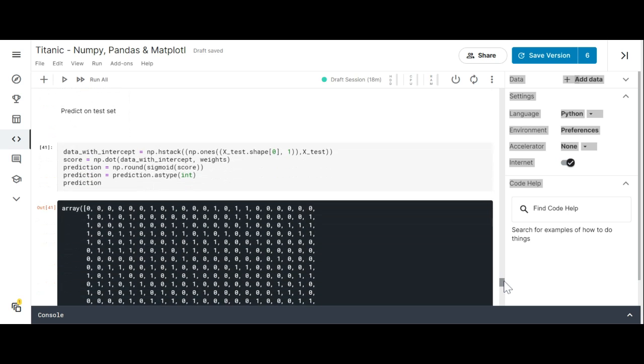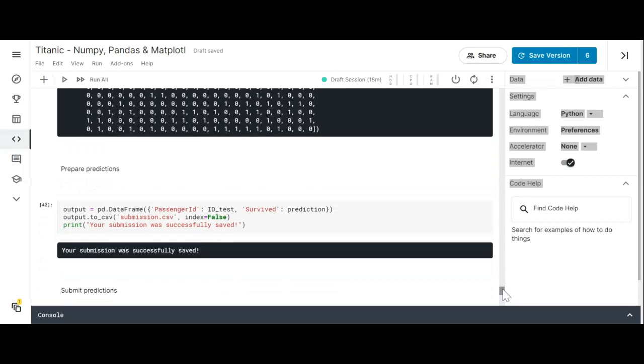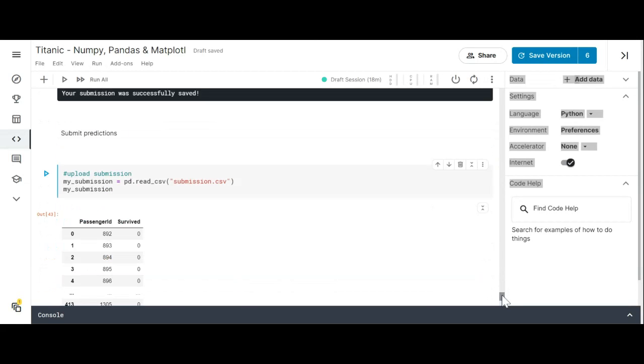So now what we do is we predict on the test set. And so this is our prediction. And then we prepare the predictions. And then we submit the predictions to Kaggle.